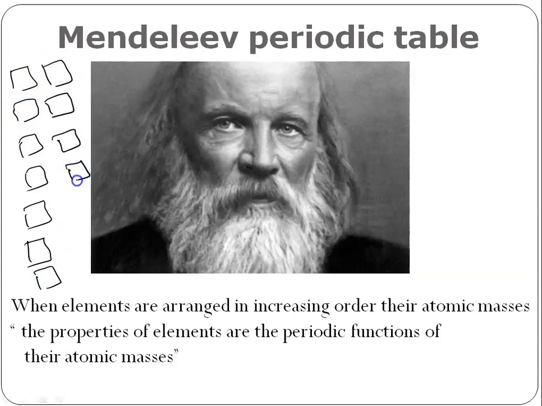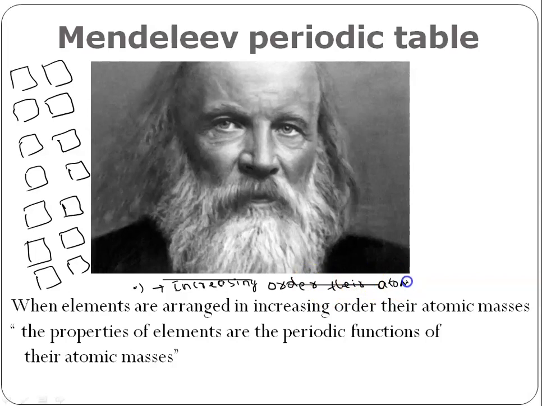After preparing all these 63 informative cards, first he tried to arrange all of them in increasing order of their atomic mass.